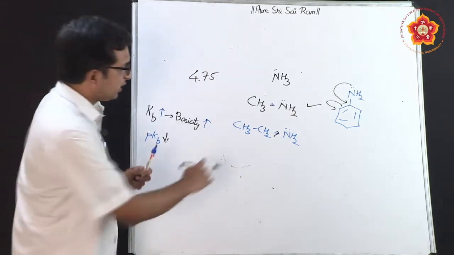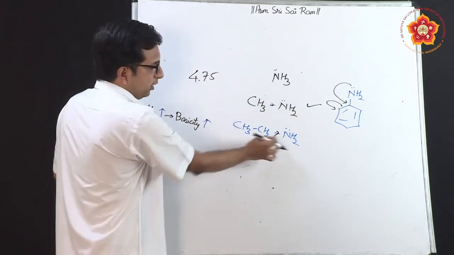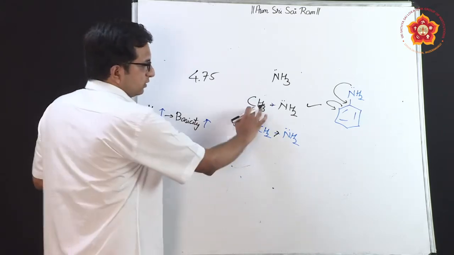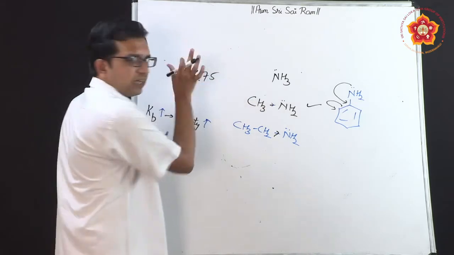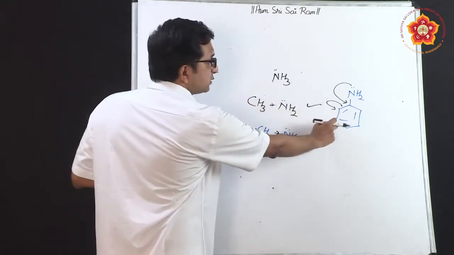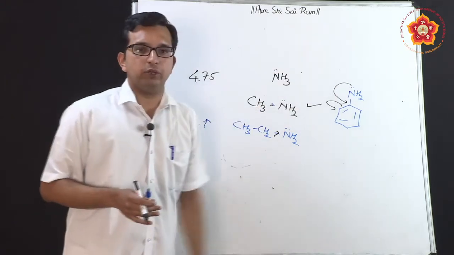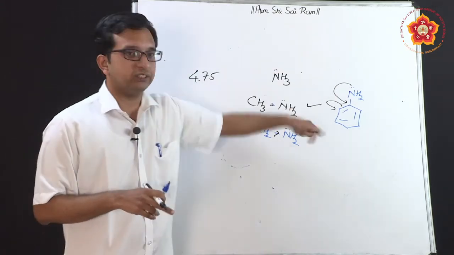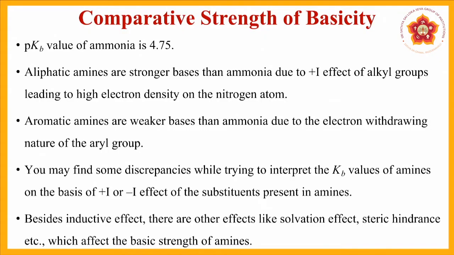So, this is how, if I take a comparative study of these, I can say that this is highly basic because electron donating groups are many. This has an electron donating group, so therefore it is basic. This is normally basic, having some value, and this basicity is much lesser because rather than being available for donation, the lone pair is utilized in delocalization. Seeing these aspects, we can realize that aliphatic amines are stronger bases, as was just discussed, due to the plus I effect.